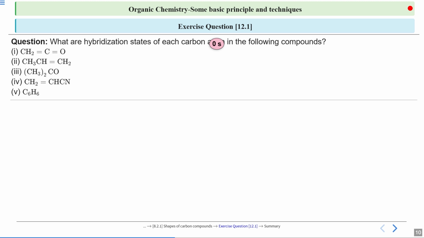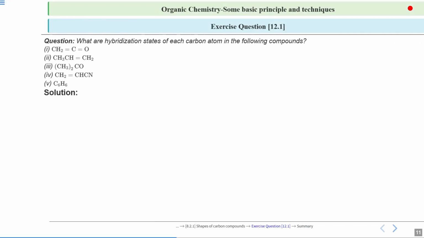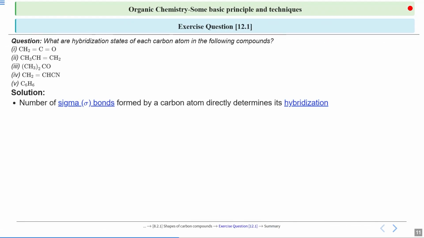Okay, your time is up. Let us look at the first compound, which is CH2CO. There is a very general idea to do it. First would be the number of groups, which is an easy option. In place of that, you can also count the sigma bonds to assign the hybridization.